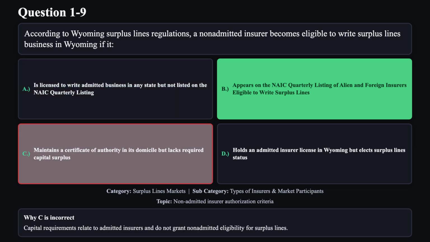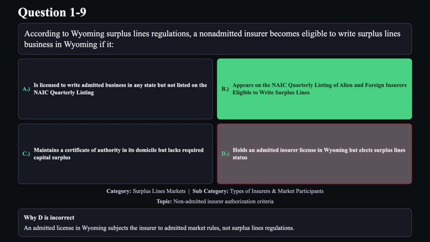Reason C is not correct. Capital requirements relate to admitted insurers and do not grant non-admitted eligibility for surplus lines. Reason D is not correct. An admitted license in Wyoming subjects the insurer to admitted market rules, not surplus lines regulations.